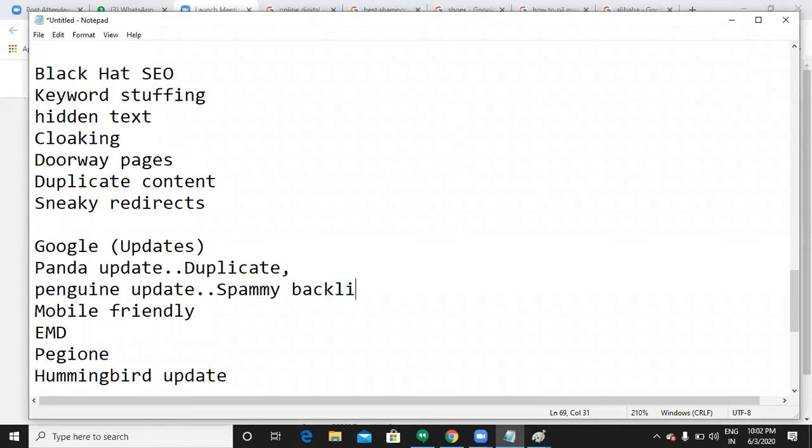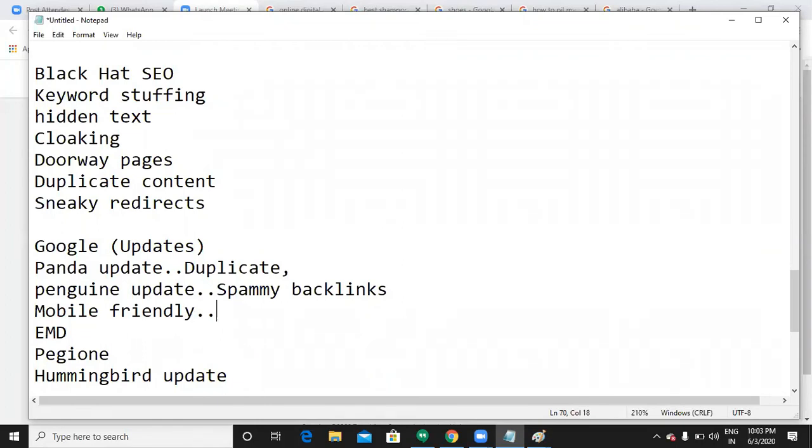Don't worry about the backlinks topic, we're going to discuss it in a later session. As of now, just remember that the Penguin update will hit you when you have spammy backlinks. So when you purchase spammy backlinks to improve the rankings of your website, this update is going to hit. Then mobile friendly. If your website is not responsive, if it is not compatible with mobile phones, then this update is going to hit.